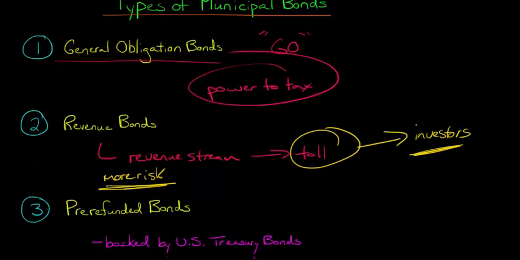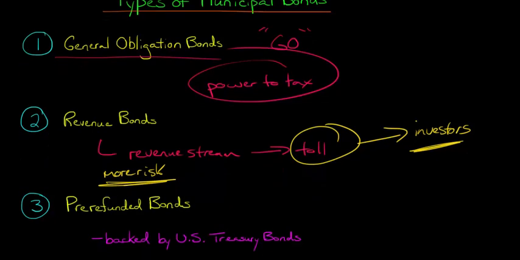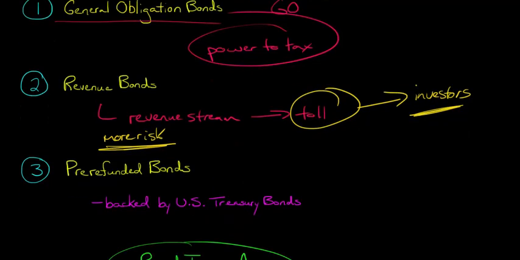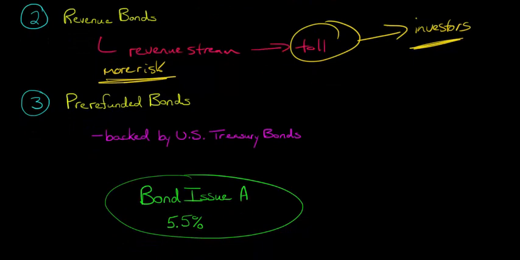Now, a pre-refunded bond actually has the least risk of all because it's backed by a U.S. Treasury bond. Now, that might sound really odd to you. You're thinking, hey, look, I thought this municipality is raising money. How are they then going to go and have U.S. Treasury bonds that are backing up this debt? And so it works kind of in a funny way.